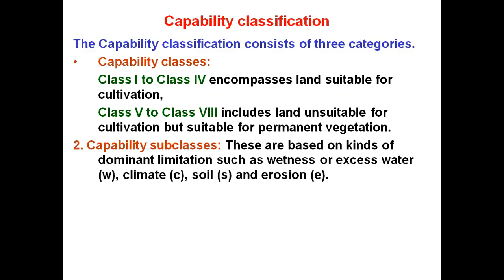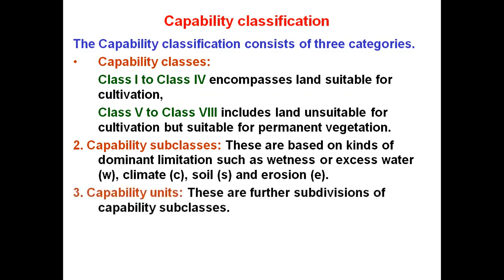On the basis of these, the capability classes are further grouped into subclasses. And the third category is the capability units, which are further subdivisions of the capability subclasses.